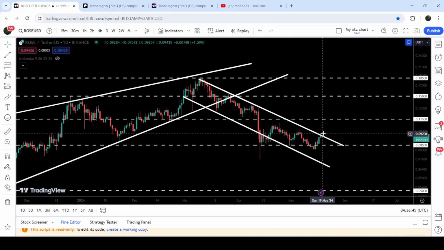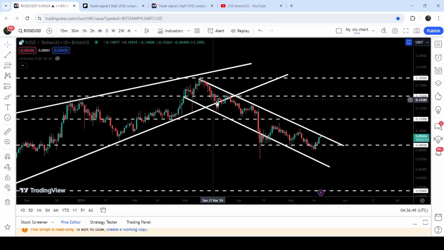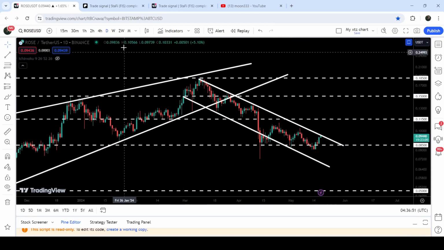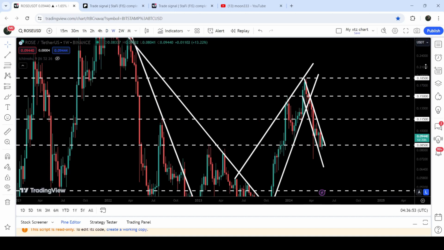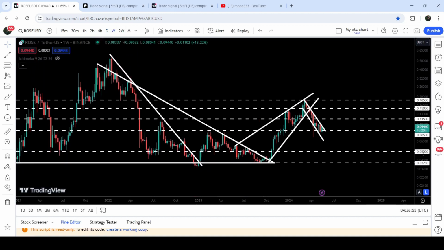And now the price line has once again reached the resistance of this channel. And this is, by the way, a bullish fast pattern. Therefore, I'm not expecting that the price line may hit the target for the breakdown from this big rising wedge pattern that I have been telling you about in my previous videos. And that target was here at the bottom of the wedge, approximately at 3.75 cents.